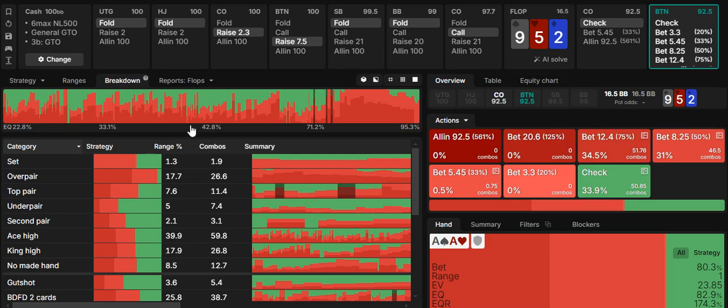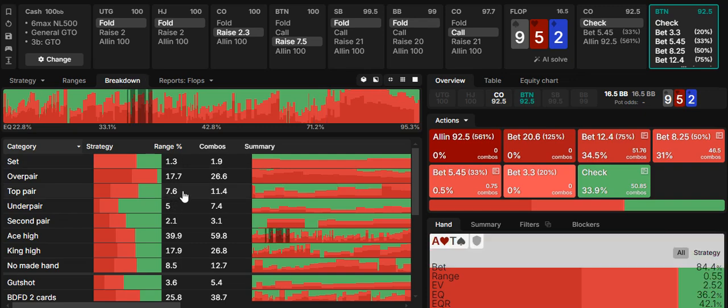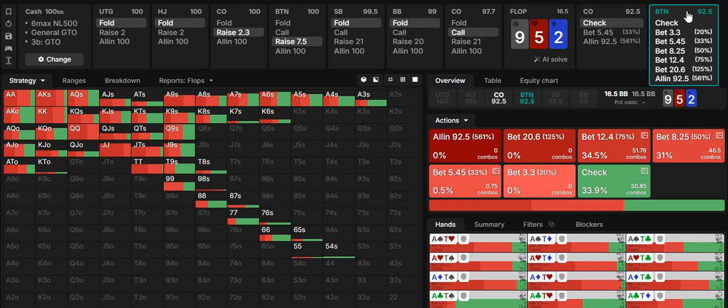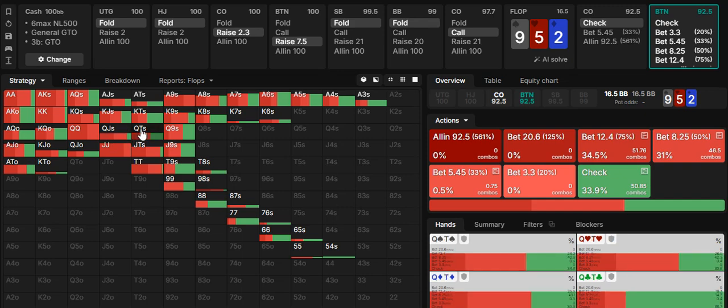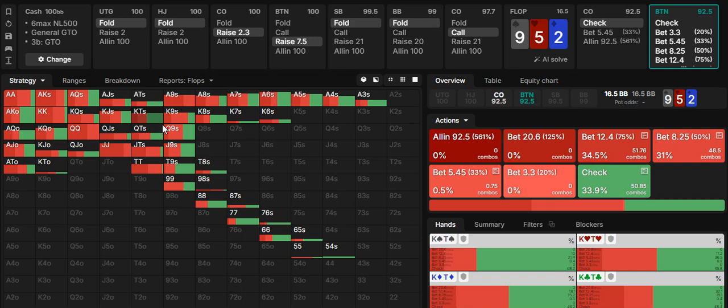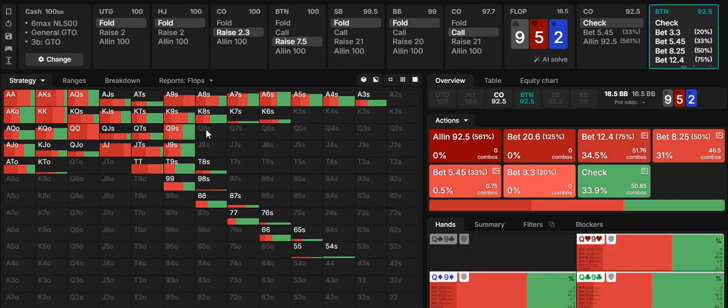Less top pair, right? Also, your hands like ace king, ace queen and ace jack do not have backdoor straight draws on the 9 high board. On the 10 high they do. So when a queen or jack comes, let's say I have ace king. If I have a 10 high board, a queen or a jack will help me. If I have a 9 high board, a queen or a jack does not help me.